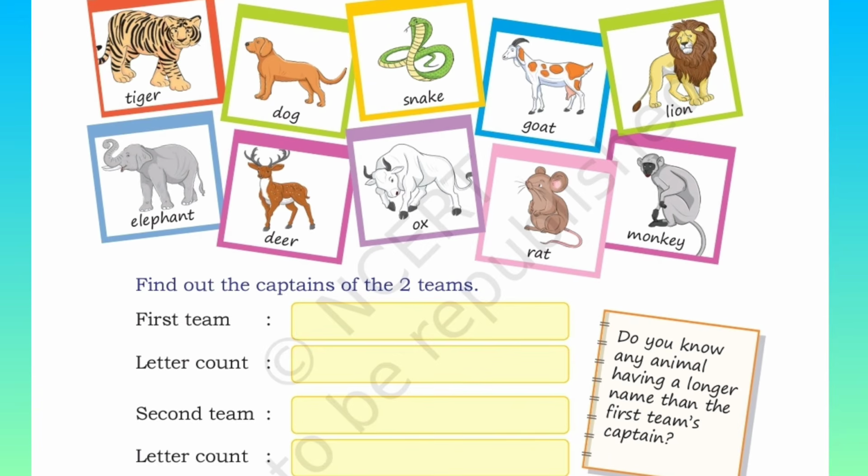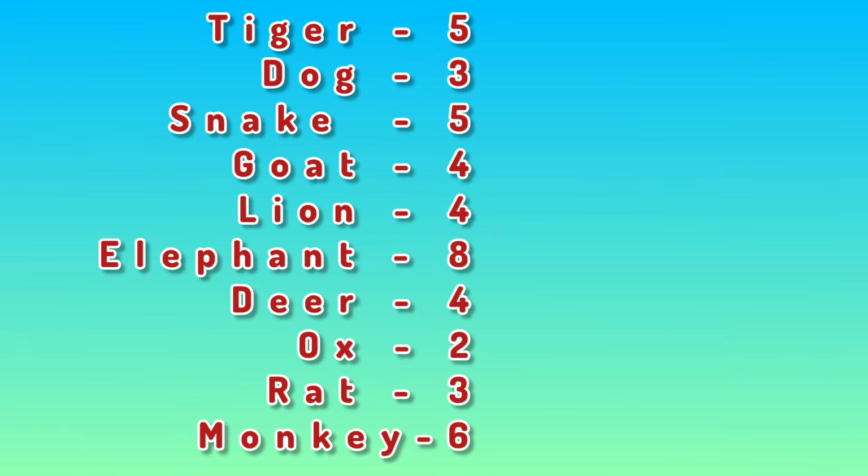Now we will count each letter and find out which is the longest and which is the shortest. Let's find out one by one. Now let's count the animals. We have tiger with 5 letters, dog 3 letters, snake 5 letters, goat 4 letters, lion 4 letters, elephant 8 letters, deer 4 letters, ox 2 letters, rat 3 letters and monkey with 6 letters.